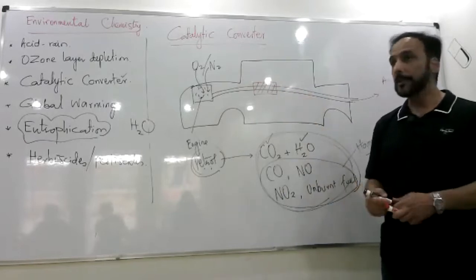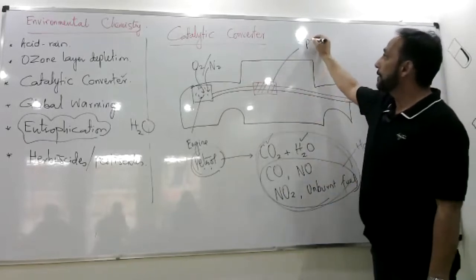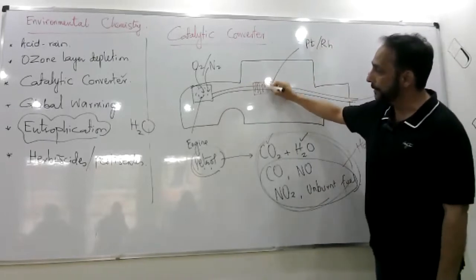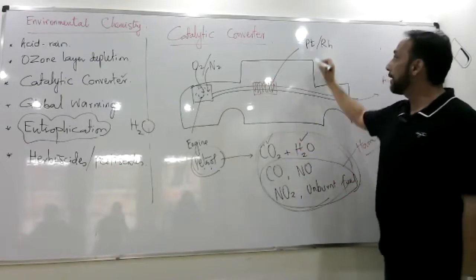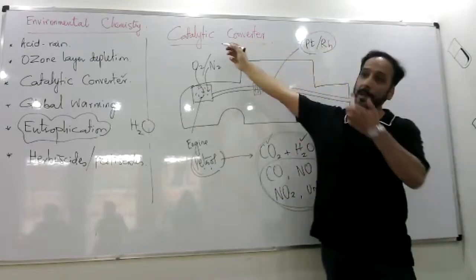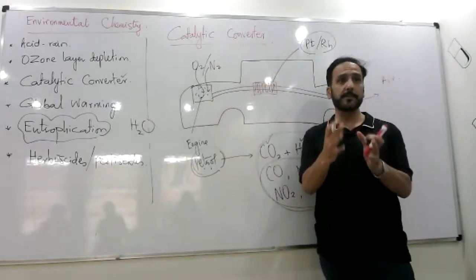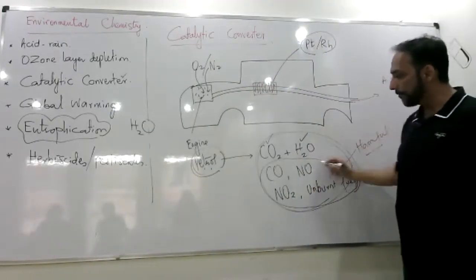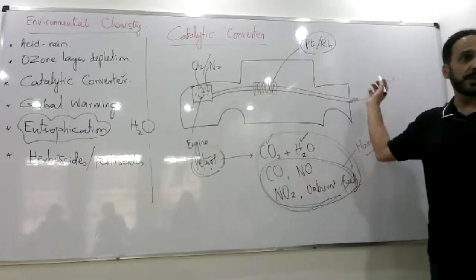Now, catalytic converter consists of platinum or rhodium metal plates, sieved plates like that. So what these catalysts do, that's why we call it catalytic converter, because it contains expensive catalyst. So these catalysts, in fact, make sure that these harmful oxides do not go out into the air.